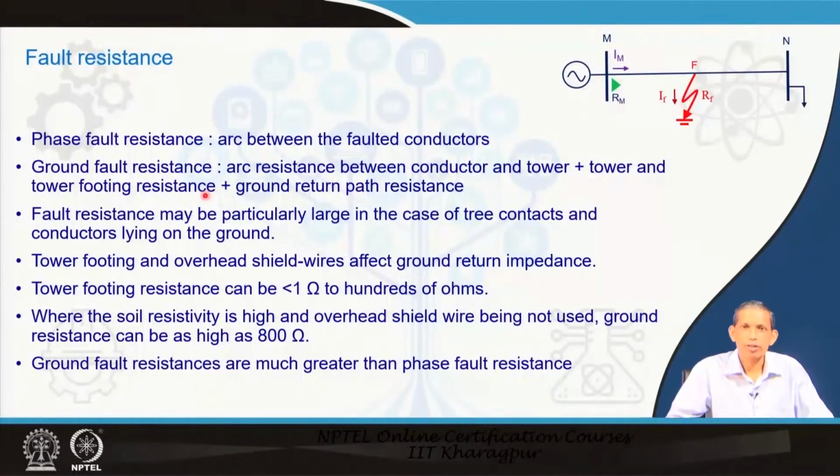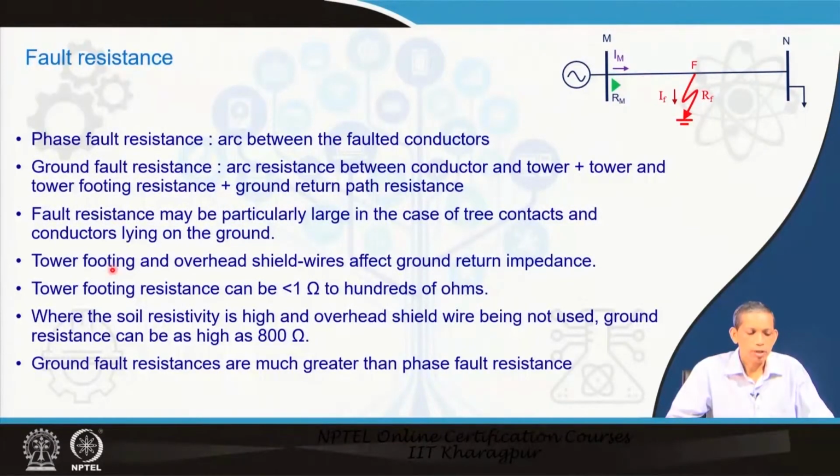And then there is the tower footing resistance. So, the fault current will pass through the phase conductor, tower and the tower footing resistance, and then the ground path and the ground return path resistance. So, we see that in case of a fault involving ground, the path encounters not only the arc resistance, but also the tower footing resistance and the ground path resistance. Furthermore, fault resistance may be particularly large in case of tree contacts and conductors lying on the ground. So, this is involved with the ground fault.